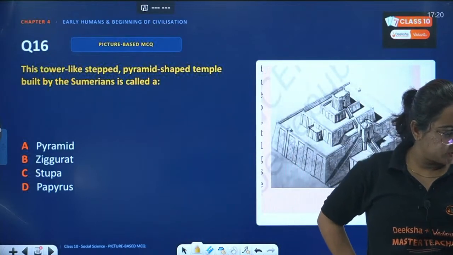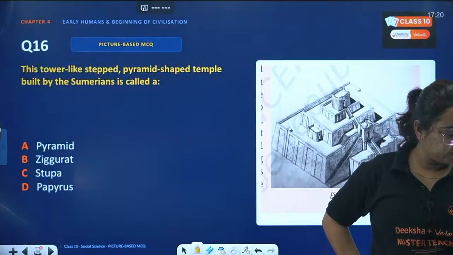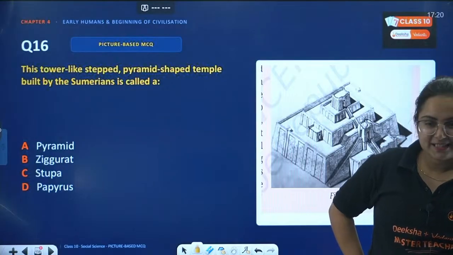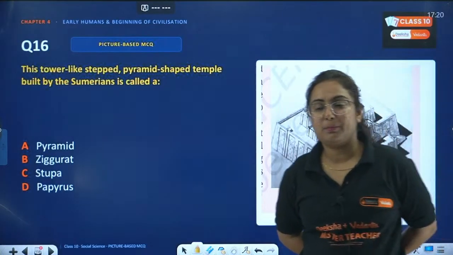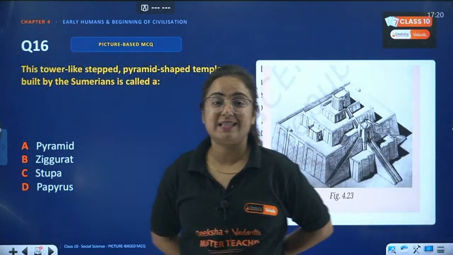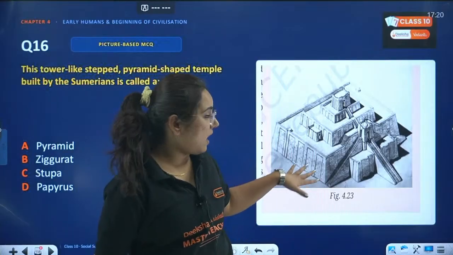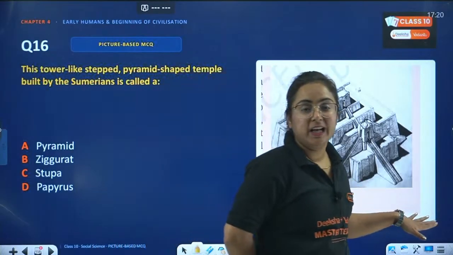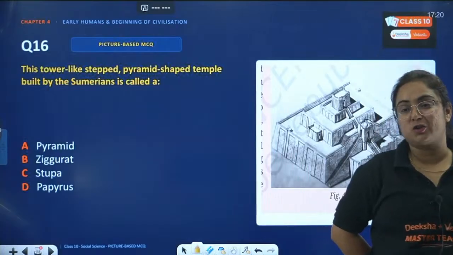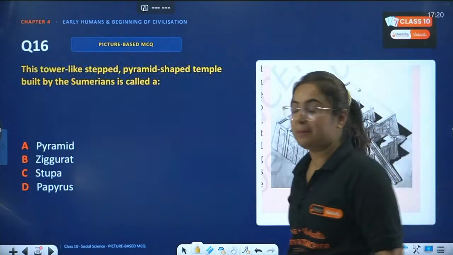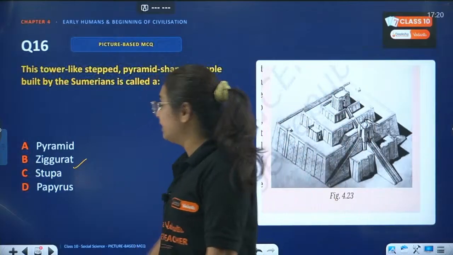Okay, so this is a picture given. The picture given to you is basically a stepped pyramid shaped what? A stepped pyramid shaped structure which has several floors. See the architecture of those times. It has even floors with a main temple at the top. So it is a ziggurat basically.